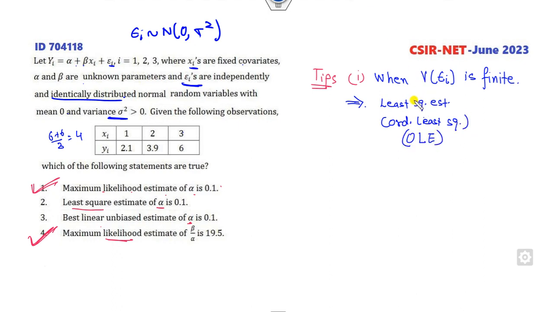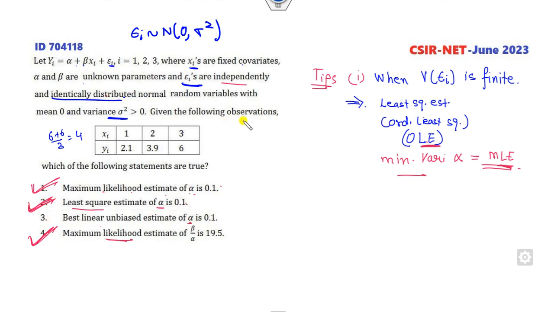Then the least square estimate of the minimum variance alpha is the same as that of the MLE. Whenever variance is finite and the epsilon i's are IID, then the minimum variance estimator obtained by OLS is the same as the MLE. We obtained the MLE as 0.1, so this option is also a correct option.